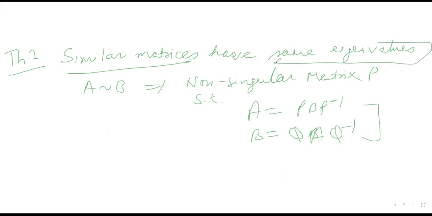So first let's understand what you mean by an eigenvector or eigenvalue. Let's say I have a matrix A.